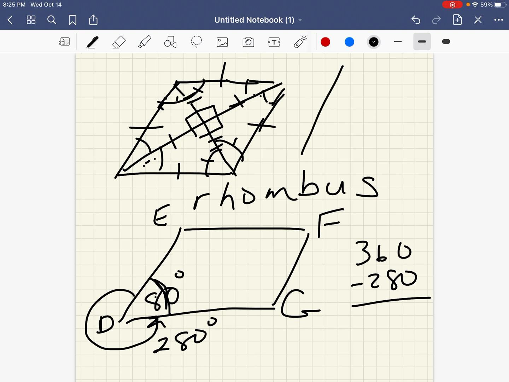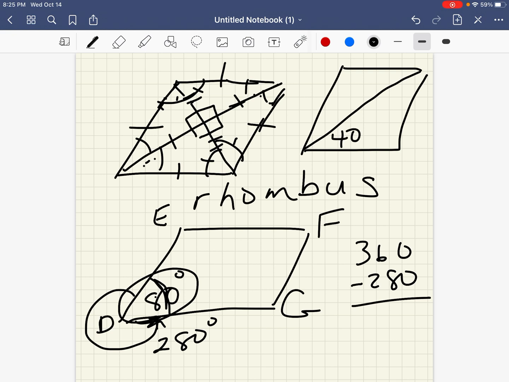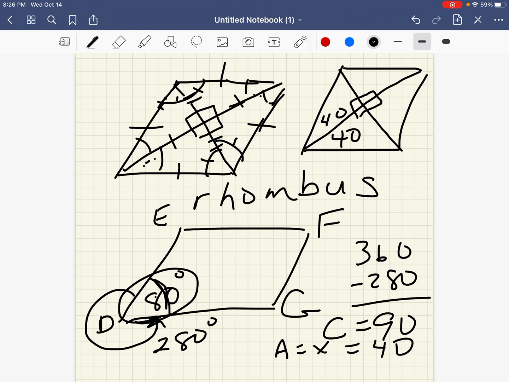let me draw another diagram up here with the diagonals in here. So if this angle is 80 and I drew the diagonal, then we know that the diagonals bisect those angles. So this must be 40 and this is 40. And then we have the other diagonal right here. And we know that all four of these are right angles. So angle C has to be 90. We just found out that A and X are both 40.